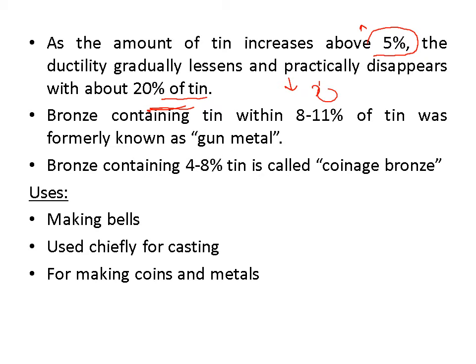Bronze containing 8 to 11% of tin was formerly known as gunmetal. Gunmetal means 8 to 11 percent of tin. When tin percentage is 4 to 8%, it is called coinage bronze. Where it is applied: making bells, ringing bells in temples, are made of bronze. It is used cheaply for casting, making coins and medals.